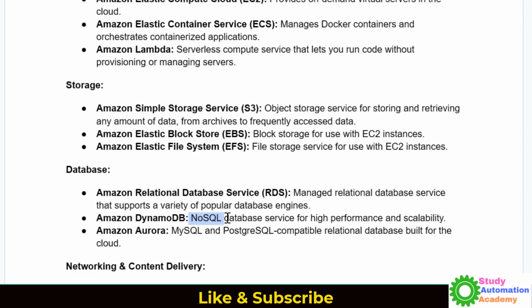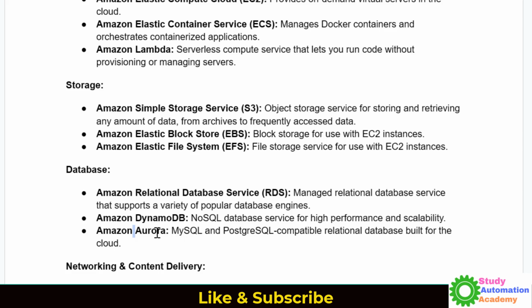This is a NoSQL database service, and basically we use DynamoDB where you need high performance and scalability. But if you need more filtering and pagination, in that case we don't use Dynamo. Dynamo is for where you need data that is frequent and scalable. In that case, we use DynamoDB.